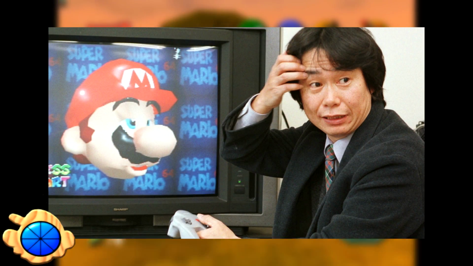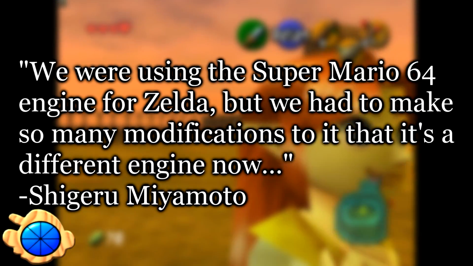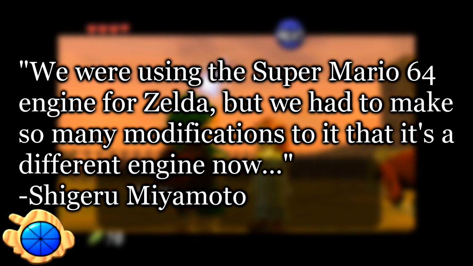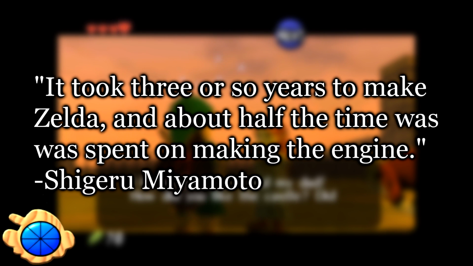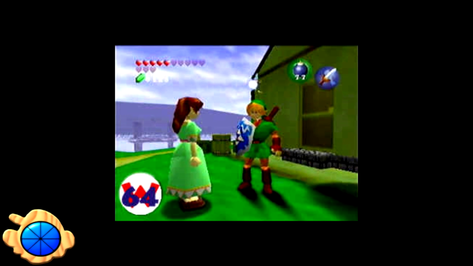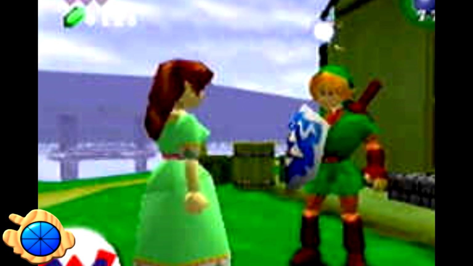Shigeru Miyamoto, the producer and supervisor of Ocarina of Time, said in a 1998 interview with Nintendo Power, quote, "We were using the Super Mario 64 engine for Zelda, but we had to make so many modifications to it that it's a different engine now. It took 3 or so years to make Zelda, and about half the time was spent on making the engine." Basically, all this is to say that Aria was created before the drastic changes to the Mario 64 engine were made, and she was left unused without her model format being updated.